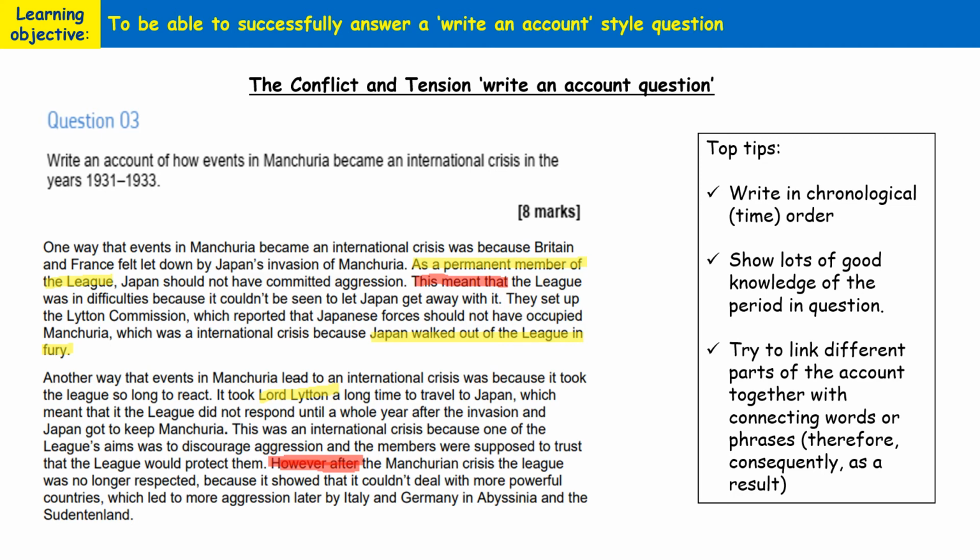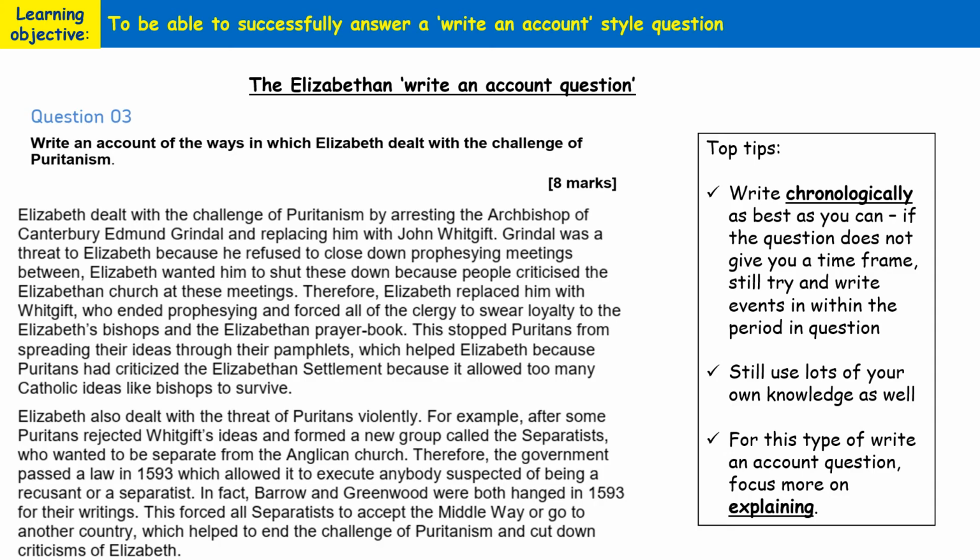Next, we've got the Elizabethan write an account question, also worth 8 marks. It's also worth bearing in mind that for both of these types of questions, you want to be looking to spend about 10 minutes writing your answer. Now, for this type of question, even though it's worded very similarly to the conflict and tension question, you still also want to be writing chronologically as well.